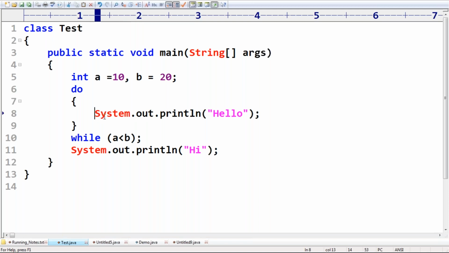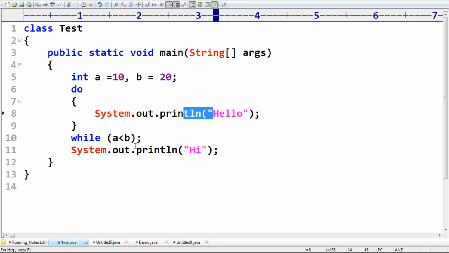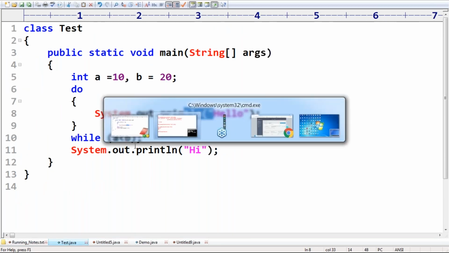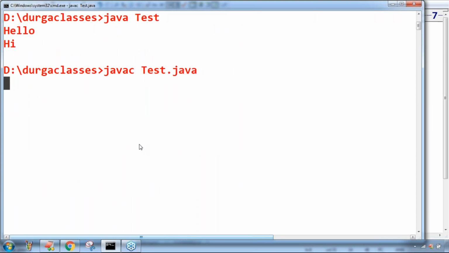First hello will be printed. Is it true or false? Yes, it is true. Again hello will be printed. Is it true or false? True. Again hello will be printed. Now hello will be printed infinite number of times. Remember this one.